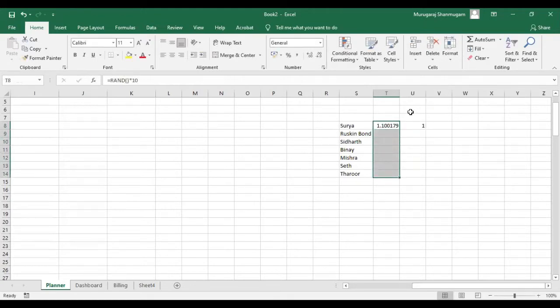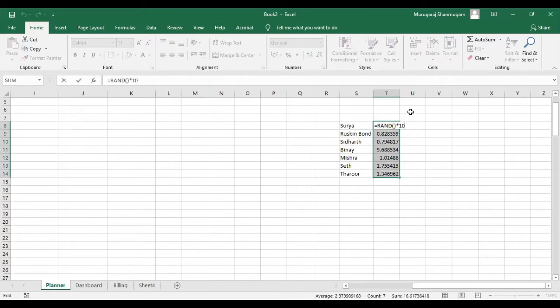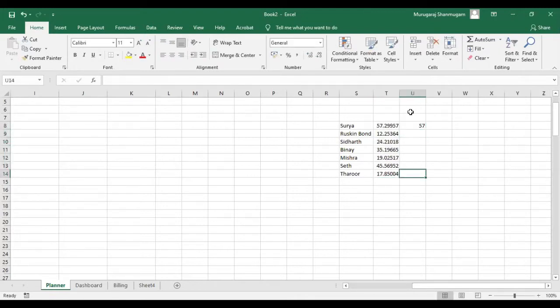If you select all these cells and press Control D, it has generated some random numbers. We can see that some of these start with 0, so we can multiply them with 100. What I have done is used the RAND function to create some random numbers.